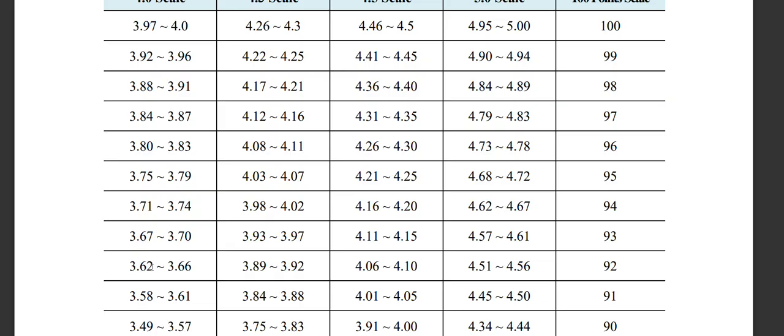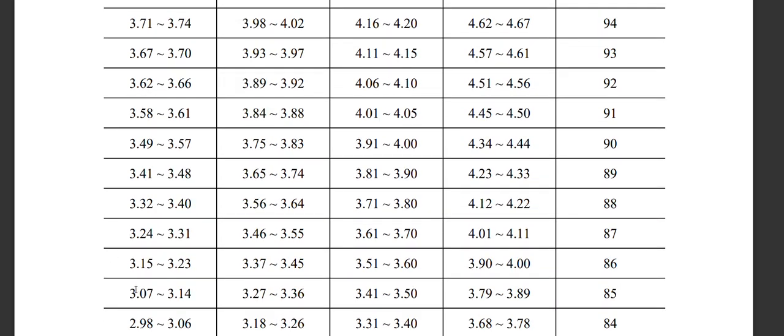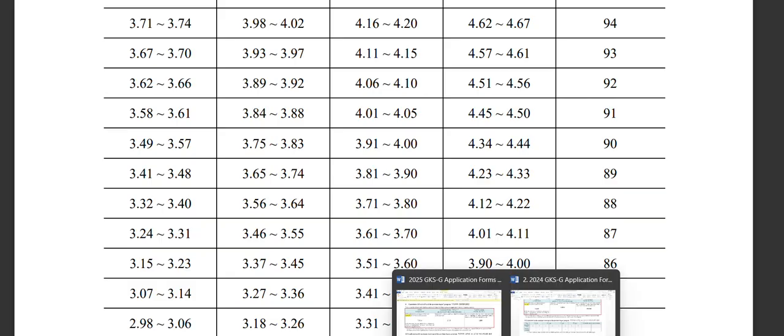If your score on the 4 scale falls between any of these, let's say 3.15 to 3.20, then your percentage is 86 percent. Just fill that. Mine fell between these, so my percentage was 85 percent.